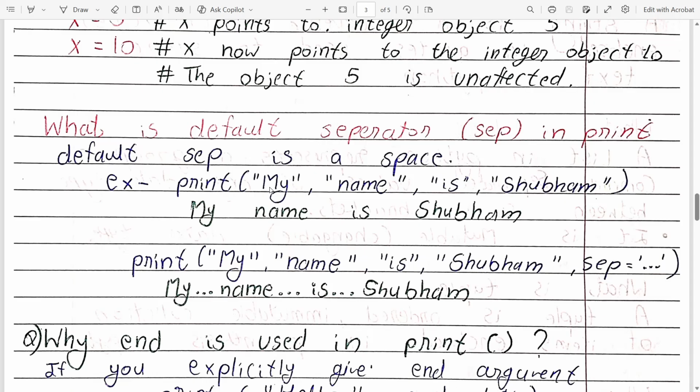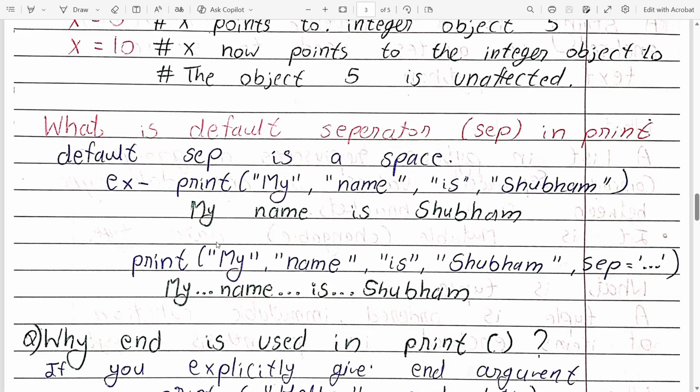The default separator in print is space. For example, when we print "my", "name is Shubham", it will give us the output "my name is Shubham". Here we are not providing any space in between, but by default it will provide spaces in between. So it is the default separator in Python.